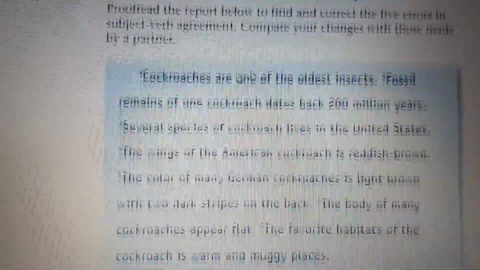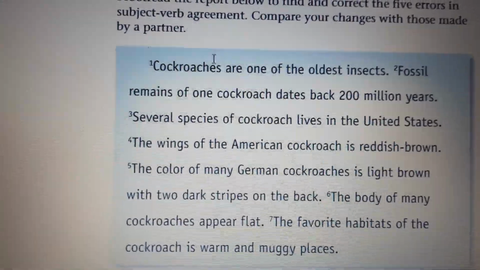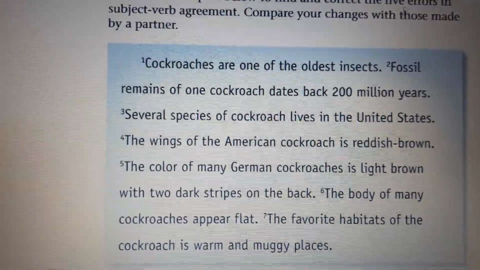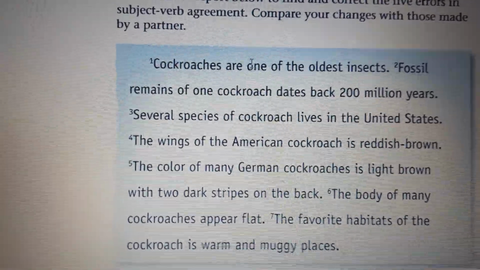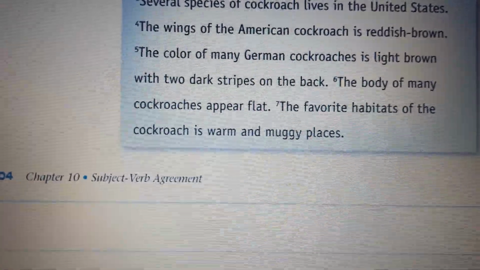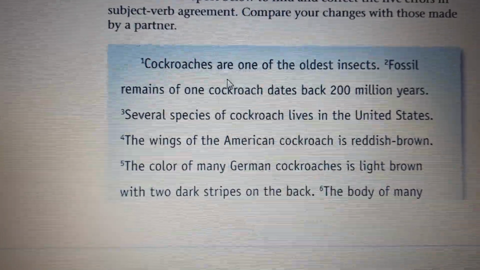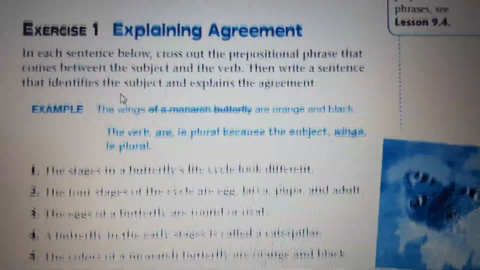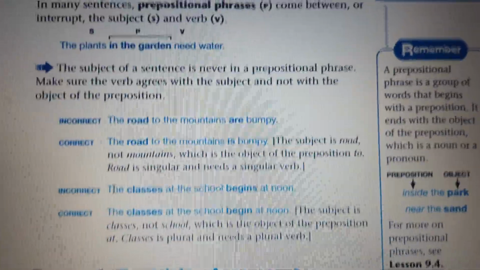And here we have exercise number 3, proofreading a report. I want you to do this. Proofread the report below to find and correct the 5 errors in subject-verb agreement. I want you to do this and send me the answers, of course. What exactly I want you to do: exercises 1, 2, and 3, and I will send you the answers so you can check your answers.